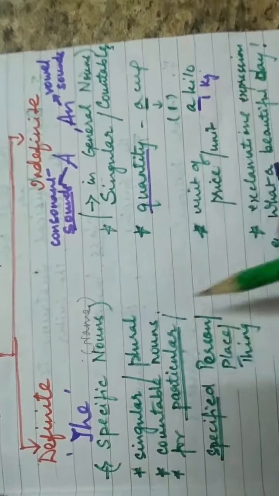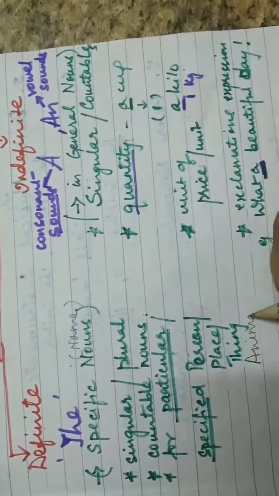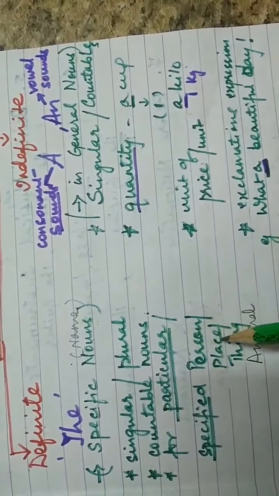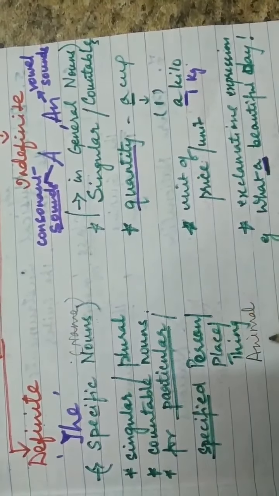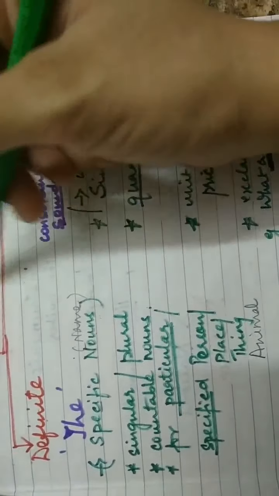Okay, and for a particular object, particular person, particular place, that means the definition of noun, it is the name of person, place, animal or thing. So it is used for a particular person, particular place, particular thing, particular animal. Okay, so then there we use the.